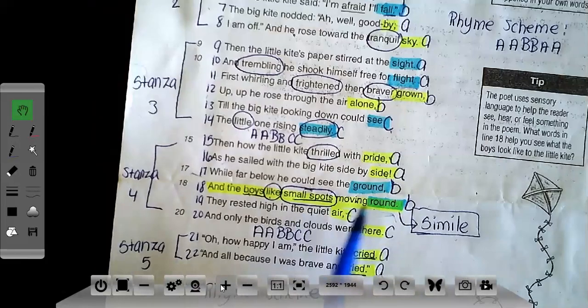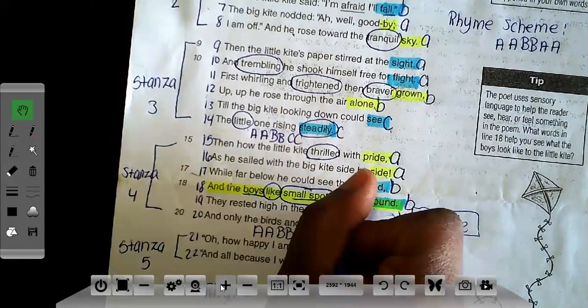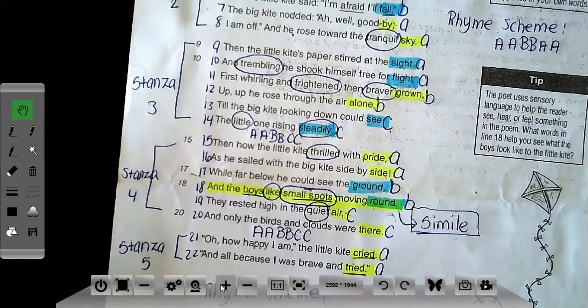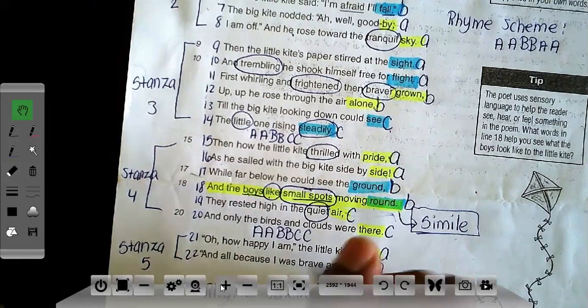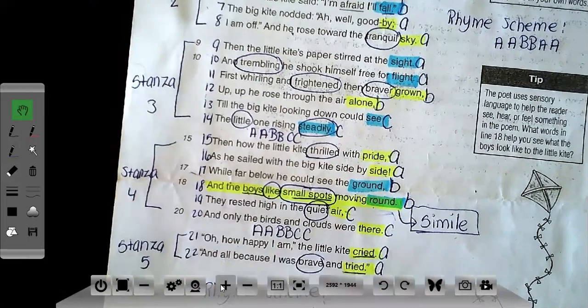Small spots moving round. They rested high in the quiet air. Quiet is a word that is used to describe what it sounds like. And only the birds and clouds were there. Oh, how happy I am, the little kite cried, all because I was brave and tried. And again, brave is another descriptive word that describes how something or someone feels.